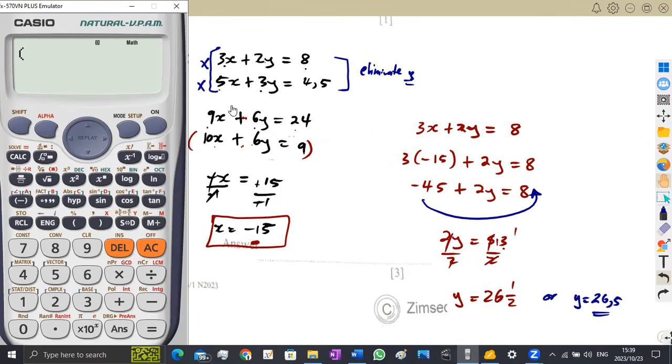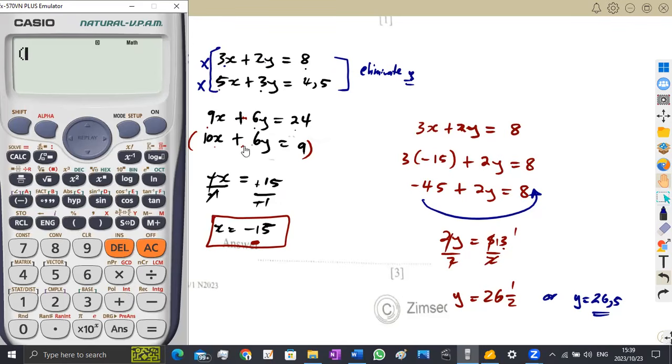All right, 3 times x, which is negative 15. Sorry, 3 times negative 15 for x plus 2 times y. So that's 2 times the value of y, which is 26,5. What are we going to have? We are going to obtain 8, which is positive. All right, so that's it.